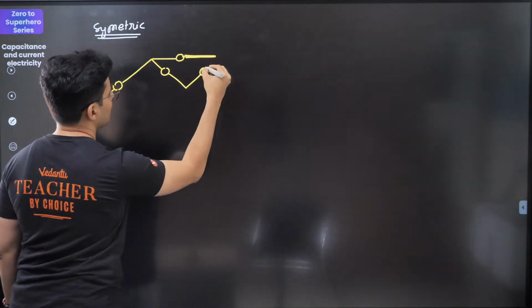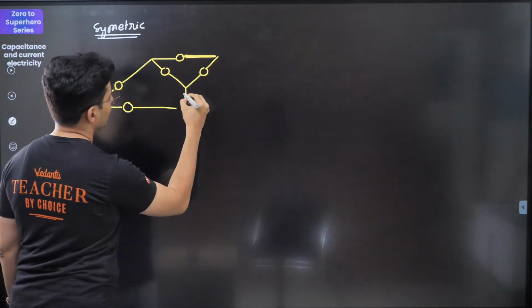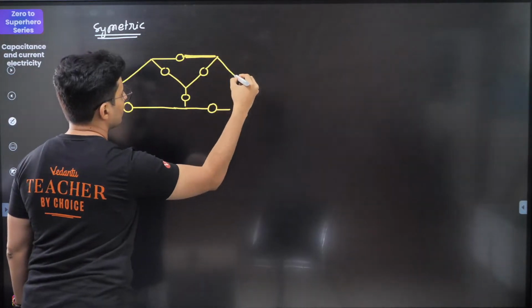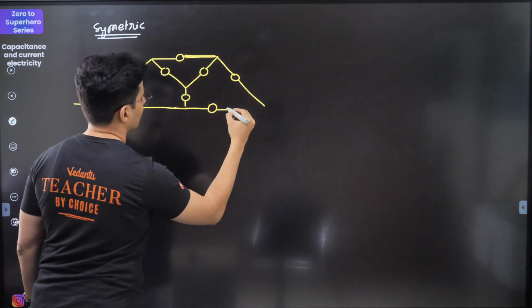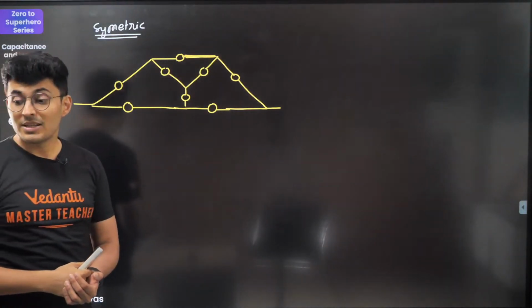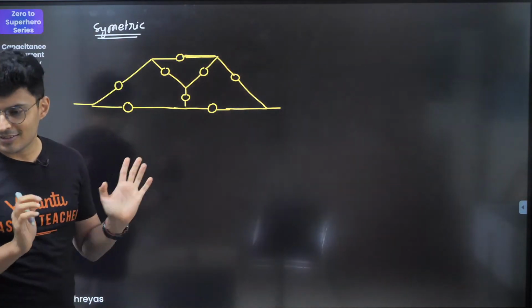What are these dots that I'm showing? These dots are basically nothing but resistors or capacitors, doesn't matter.